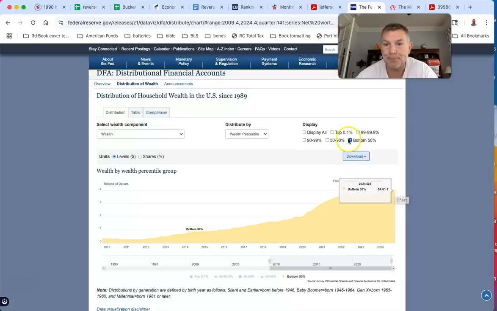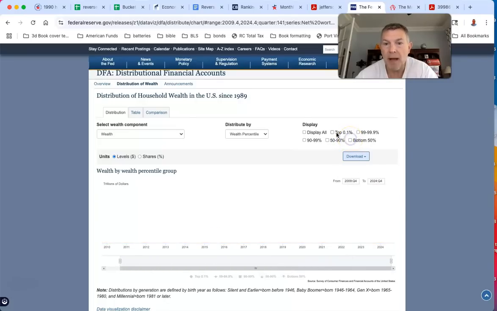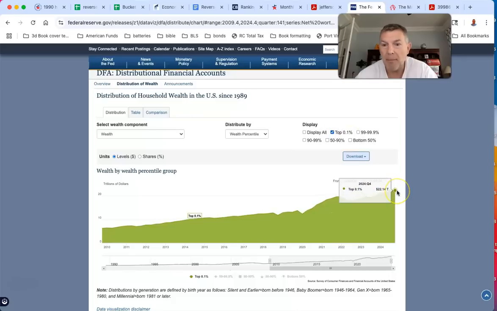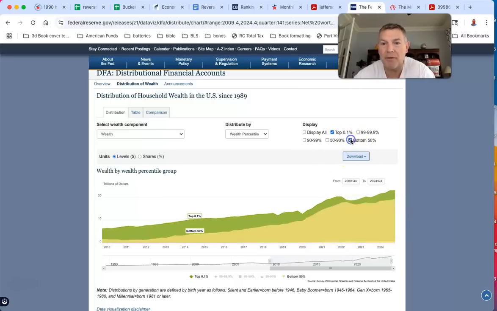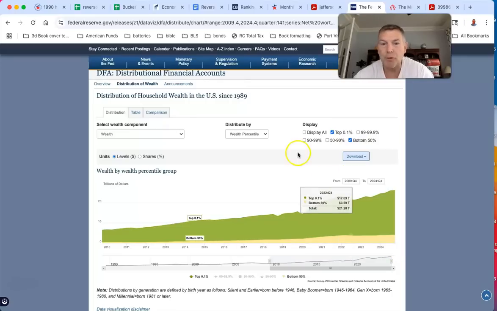All right. Let's go to the top 0.1%. Top 0.1% is $22 trillion. $22 trillion is what the top 0.1% wealth is. Not average, that's just the wealth, how much they got. 0.1% has $22 trillion. The bottom 50% has $4 trillion.